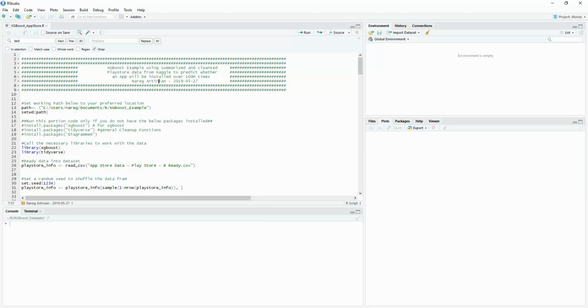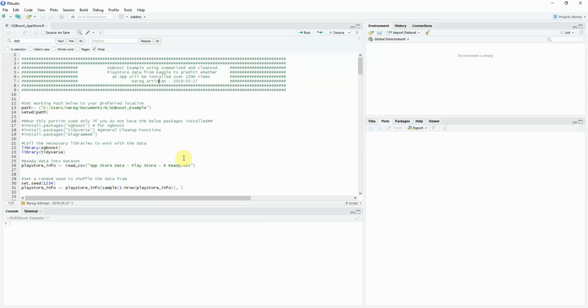Gradient boosting is different than a decision tree or a regular classification model, because it doesn't just run the model once, it'll run it as many times as you tell it to. Each time it runs the model, it learns from itself, and slowly gets closer and removes the amount of error in the prediction. That's pretty cool in and of itself, that this is an actual machine learning application for R. So let's dig straight into the data.